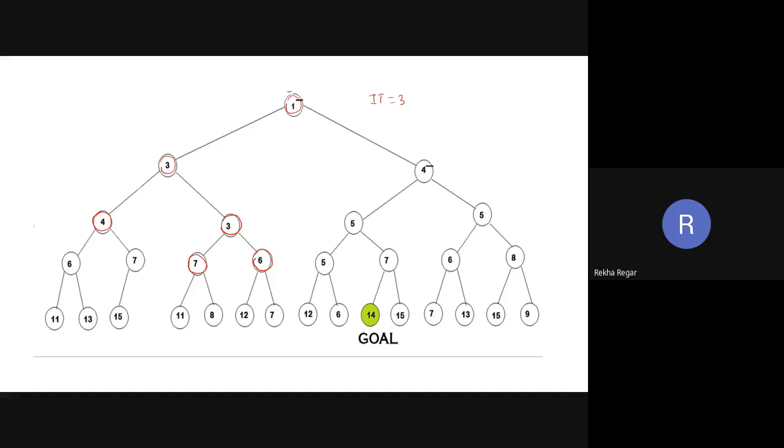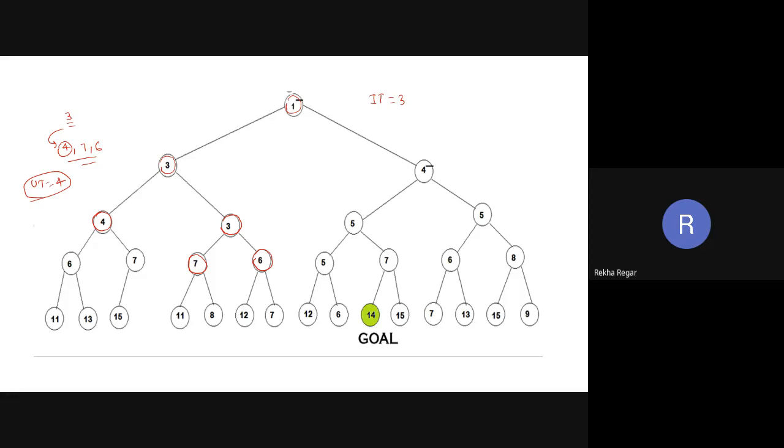Till now we have 3, and when we explored till threshold 3, we got new values, that is 4, 7 and 6. Which one is the lowest among these 3 values? 4. So the new value is 4. The updated threshold is 4. So now we have to explore all the nodes till value 4.